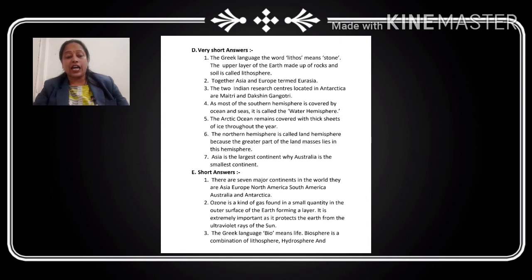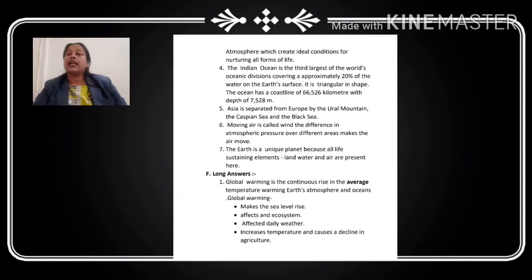Now define the biosphere. Okay, so the biosphere, also a word which has come from the Greek language, children. Bio means life. So the biosphere is the combination of lithosphere, hydrosphere and atmosphere, which we say as land, water and air.